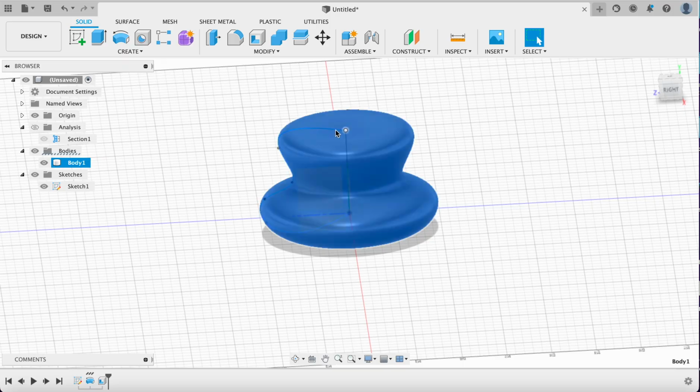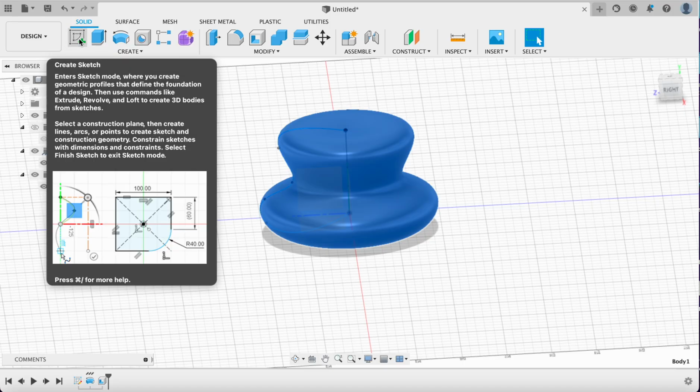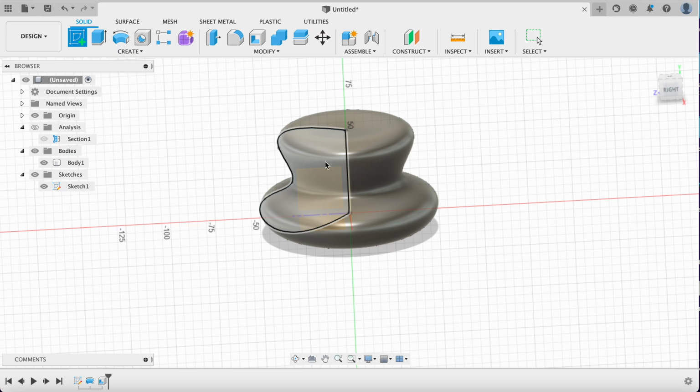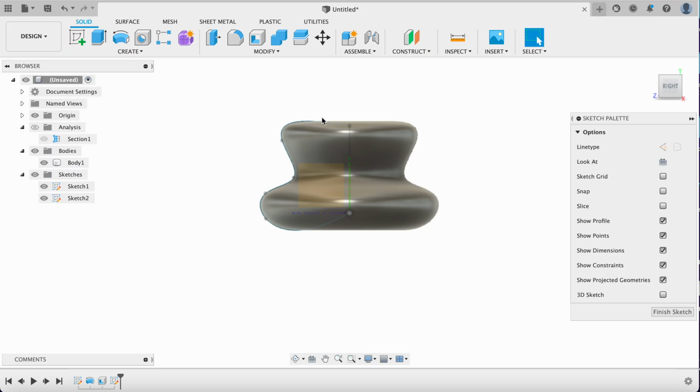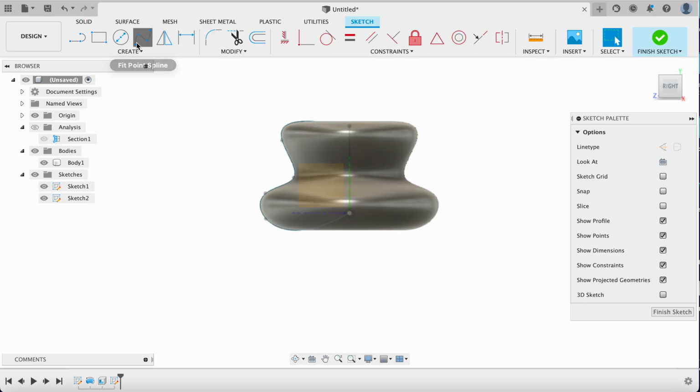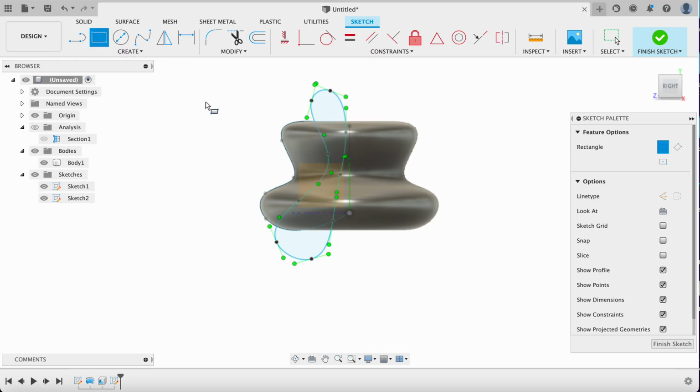And what we want to do is use this shelled body to create another sketch and cut it out because we want a pretty interesting shape here. And again, it's sort of asking, where do you want to draw? And I want to draw on the same plane I made that original sketch on, just for the sake of keeping things easy. I'm going to make another spline line profile. And I'm doing it kind of freehand because I don't have anything other than I want a piece of this kind of shape in mind.